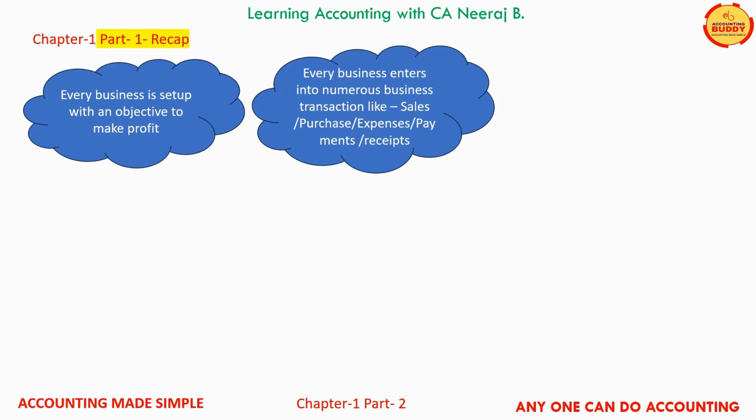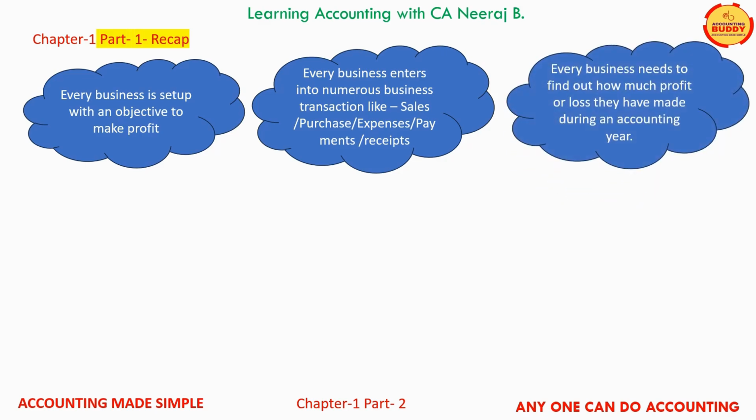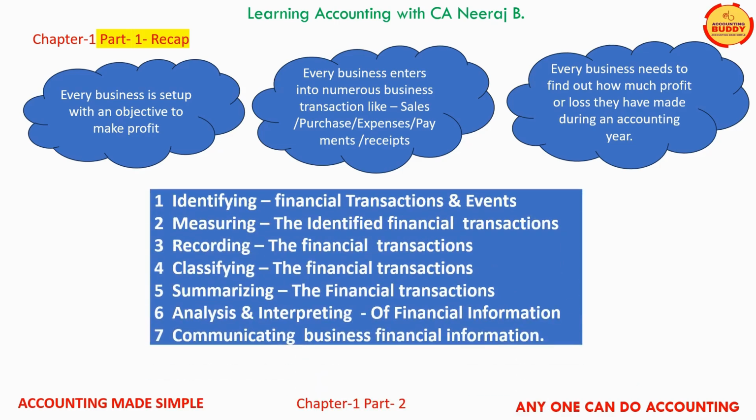Business transactions could be related to sales transactions, purchase transactions, various expense transactions, transactions related to receipts and payments, to name a few. At the end of each accounting period, every business needs to find out how much profit is earned or loss incurred. In order to meet this objective and many more, financial accounting comes into picture. Complete financial accounting process comprises of 7 steps as mentioned on your screens.